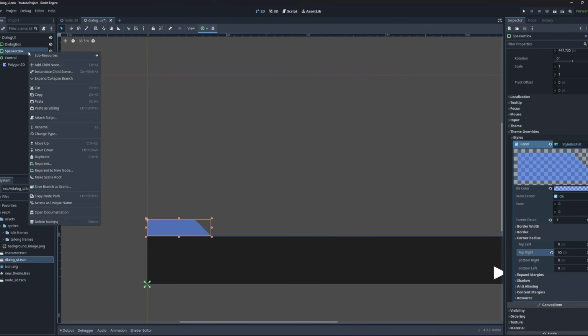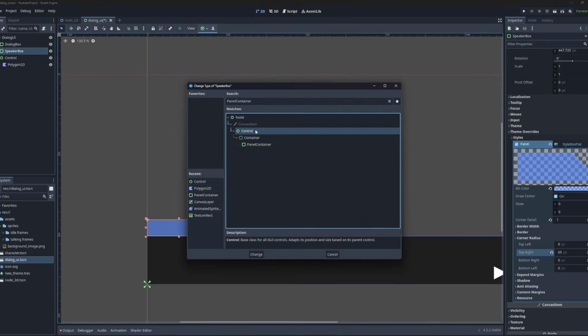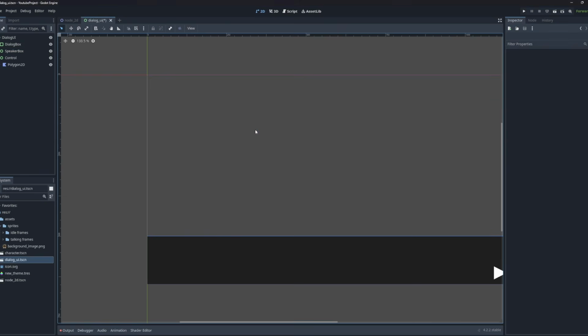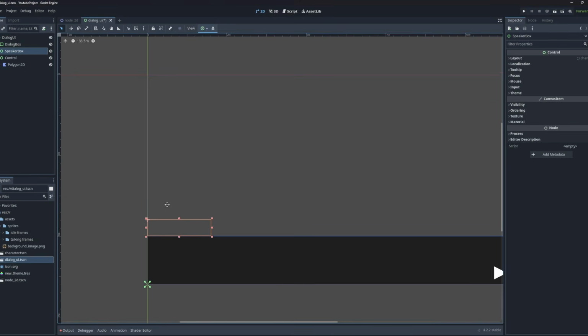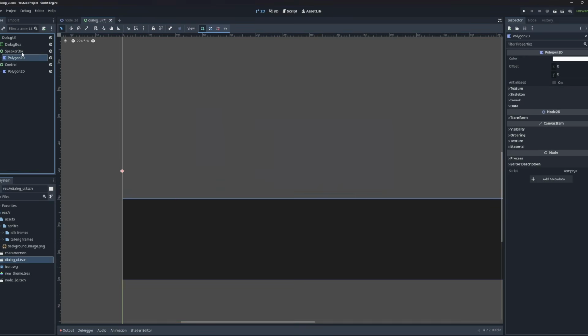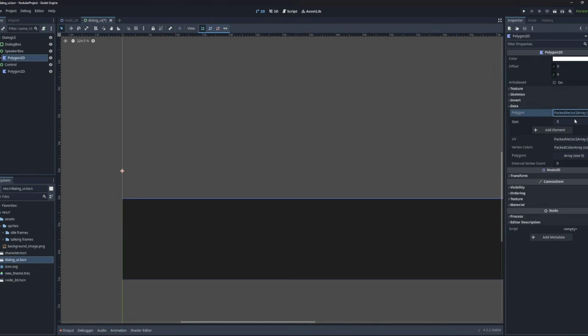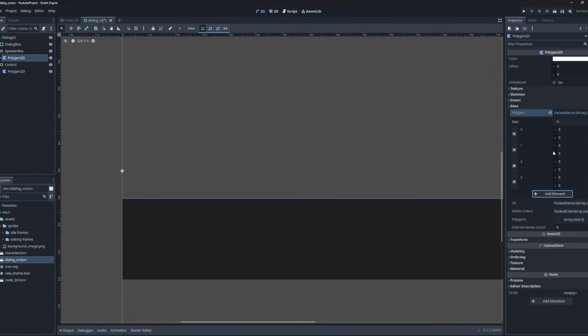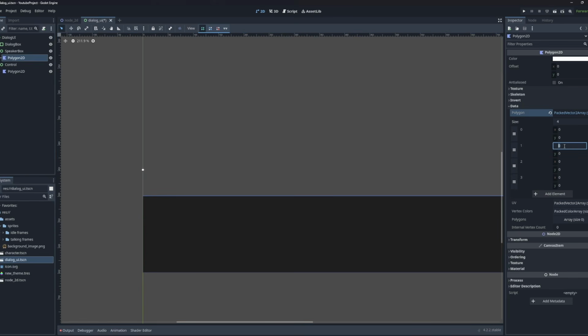So I'm going to change type, I'm going to transform this into a simple control, because I don't care for the panel itself. I just want the positional information of it, right? So I still have my speaker box, and I'm going to create a polygon 2D to define the shape of it. So same as before, we go up to data. I'm going to create 4 points this time. So the second point will be a little bit across. Then we're going to be across and down. And then we're going to be back to the original position and down, right? There we go. I'm going to change the color to the blue that I had.